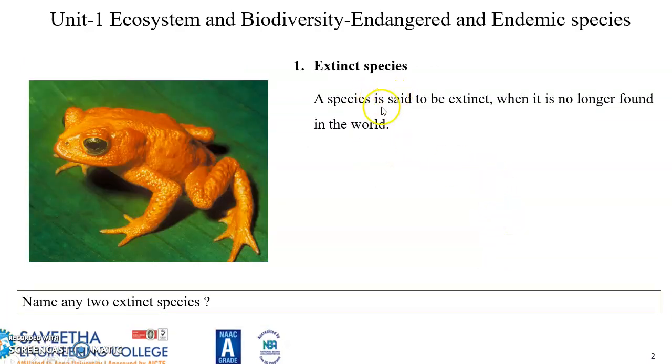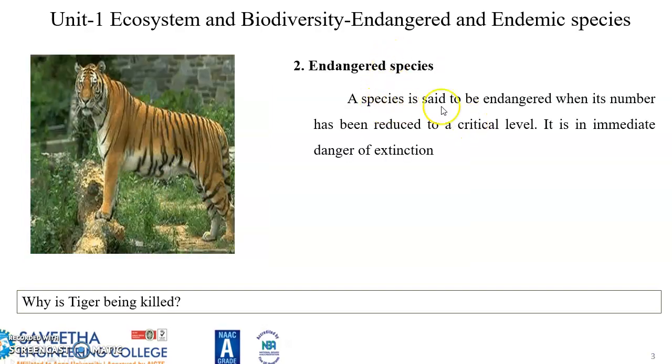The first one is extinct species. A species is said to be extinct when it is no longer found in the world. Dinosaurs are an extinct species because we can no more see them. Endangered species: a species is said to be endangered when its number has been reduced to a critical level and it is in immediate danger of extinction. Our national animal is an endangered species. We have only a countable number, 1,400 and odd.